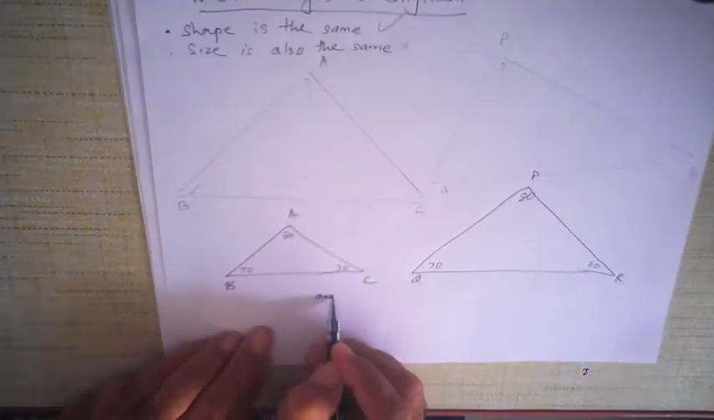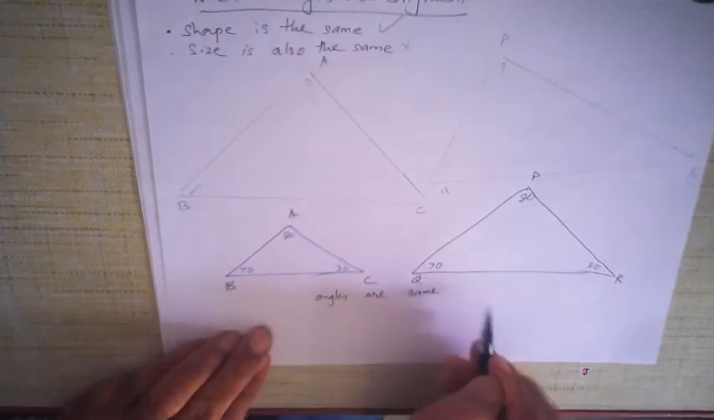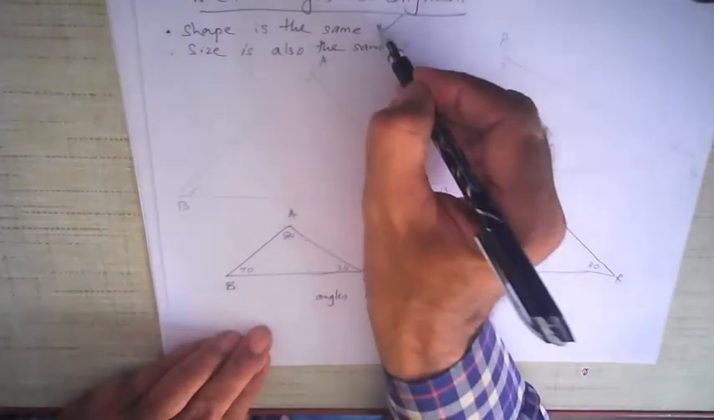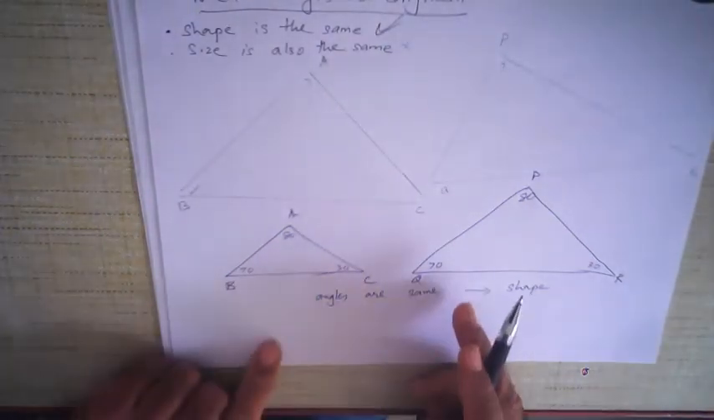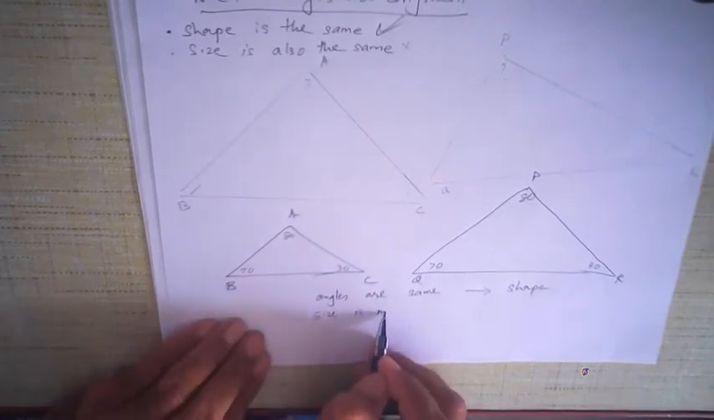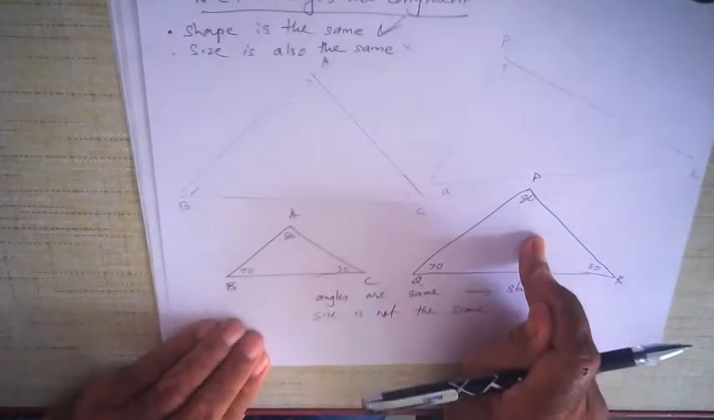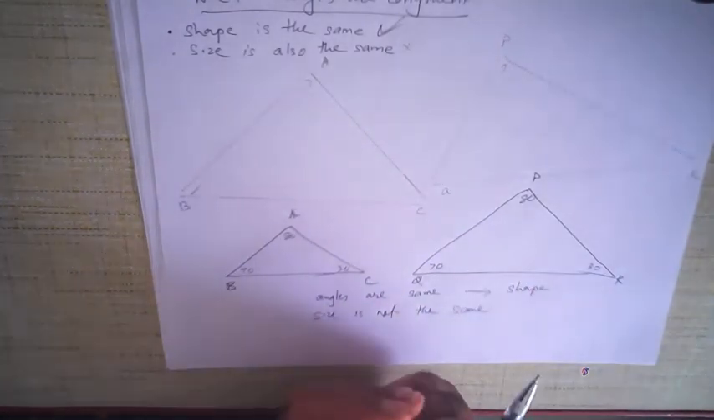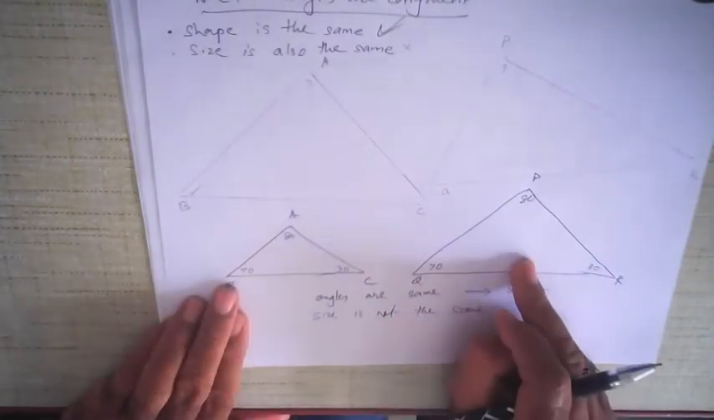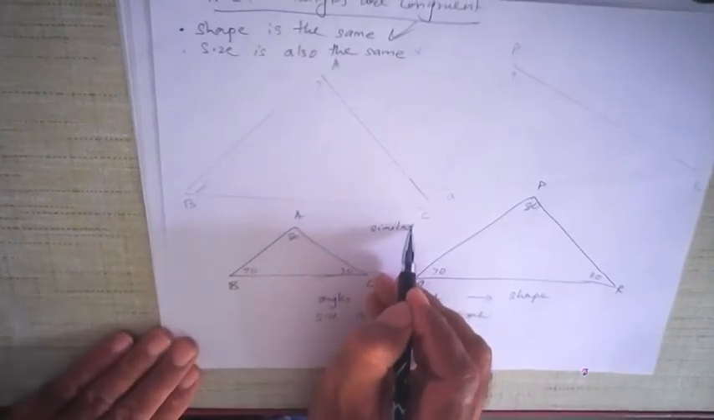Angles are the same, that means they are equal in measure. If the angles are the same, then their shape will also be the same. So the first condition is satisfied. But you can see the size is not the same; they differ in size. This one is definitely bigger than this one, and even a visually impaired person would be able to see that. In other words, these are called similar figures or similar triangles.